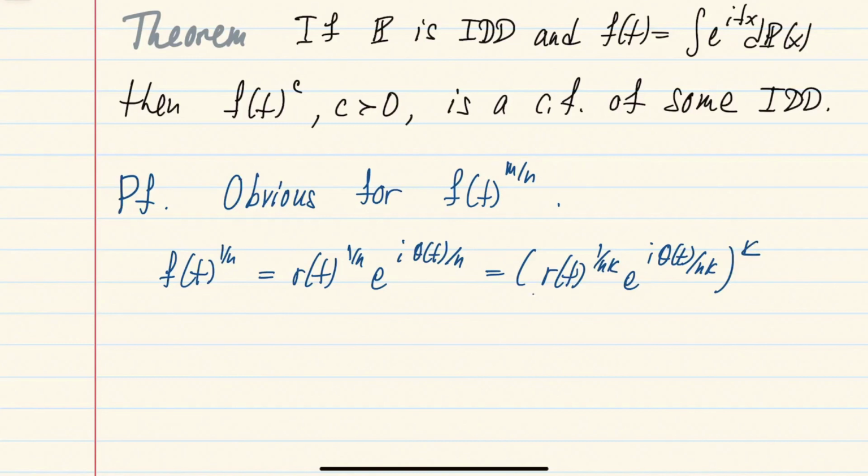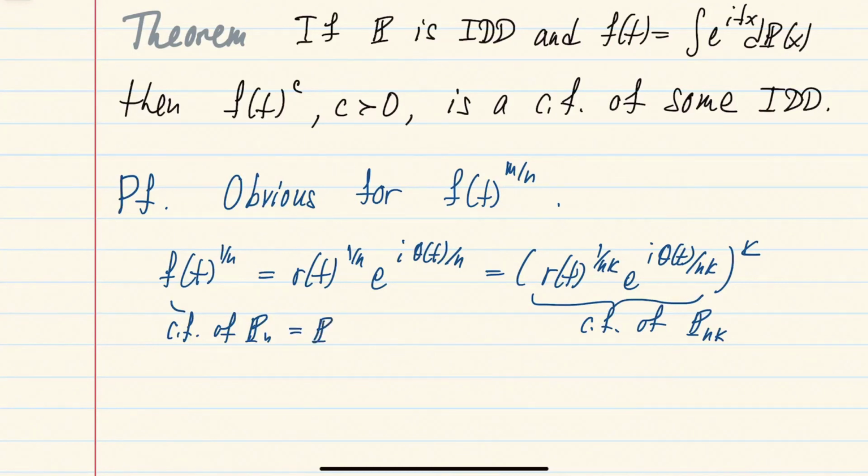And this n times k root of the original function f is a characteristic function of some distribution with the parameter n times k. And so this function that we started with, which was a characteristic function of P_n, is written as the kth power of P_nk. So in particular, P_n is a k-fold convolution of this distribution P_nk.